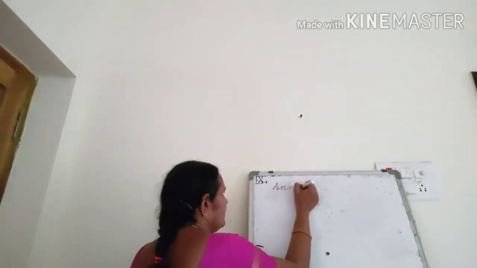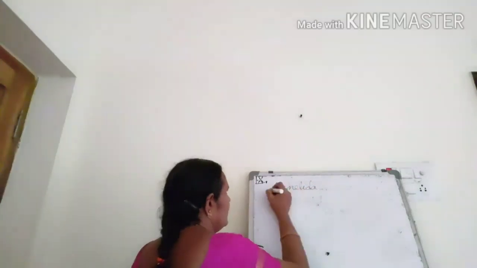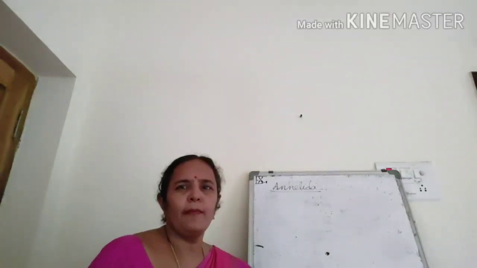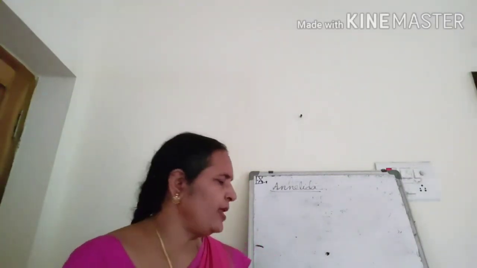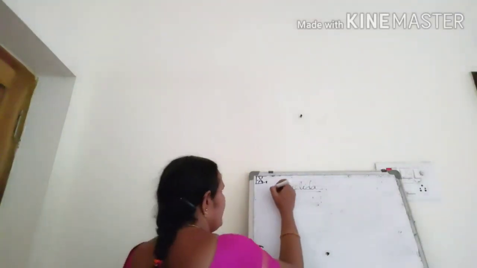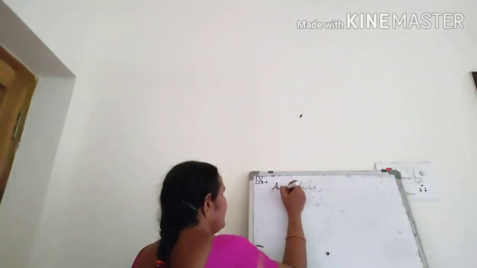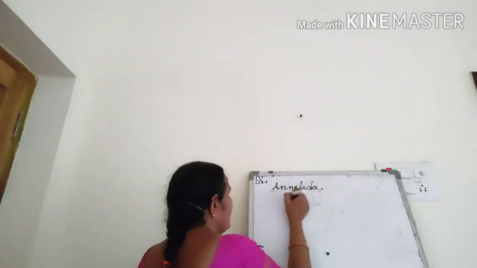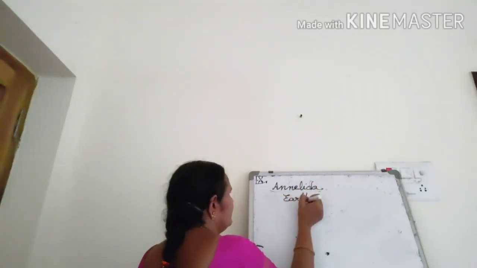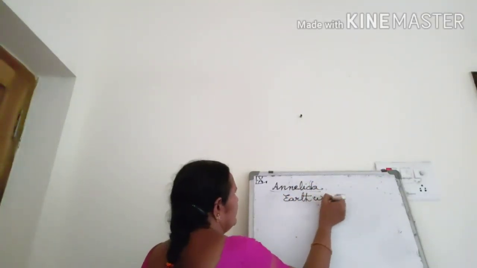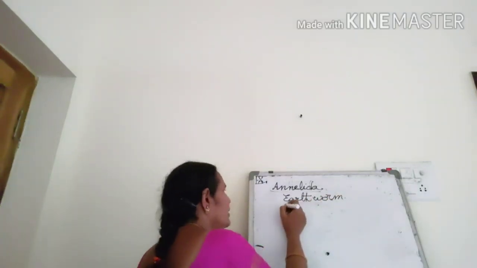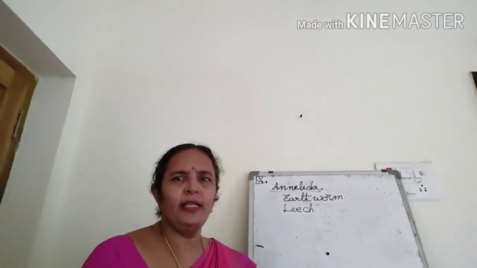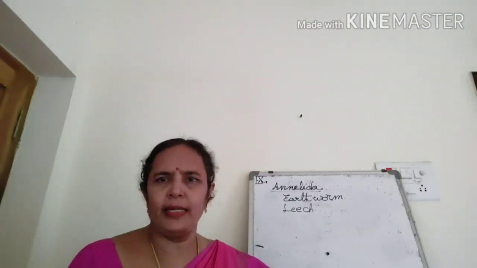Annelida. In Annelida, the organisms are bisexual. Both male and female reproductive organs are present in the same organism. Example, earthworm. Leech, you might have seen. The body is divided into a number of segments, segmented.